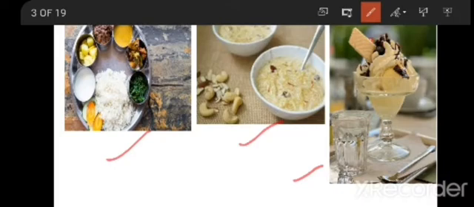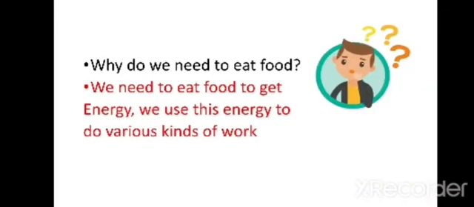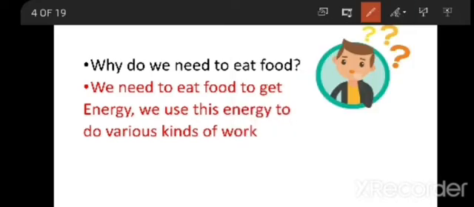So yes, but why do we need this food? Why do we have to eat food? What is the need for our body? So we will see why food is important to us. Yes. Why do we need food? We eat food to get energy. We use this energy to do various kinds of work. So with the help of food, we get energy, and with that energy, we are going to perform various activities.